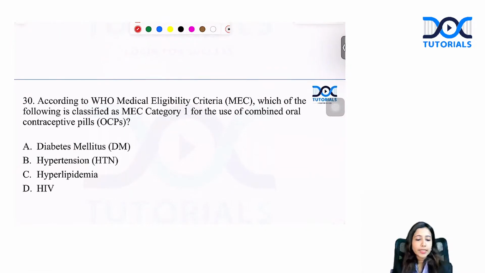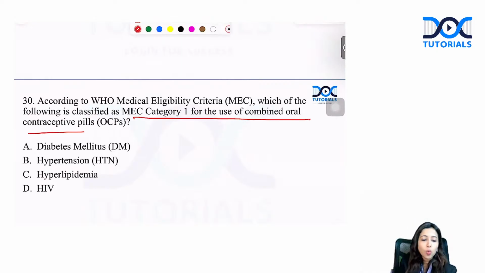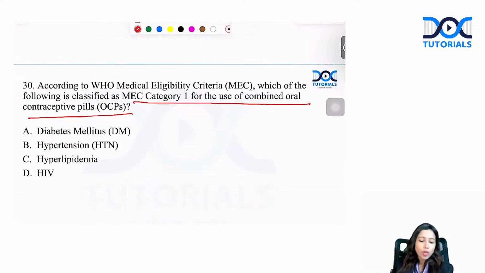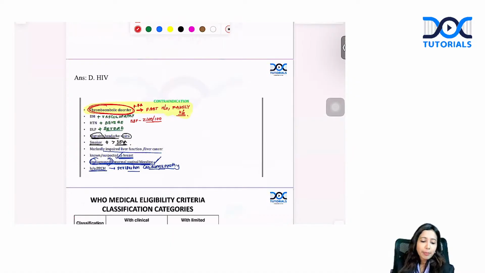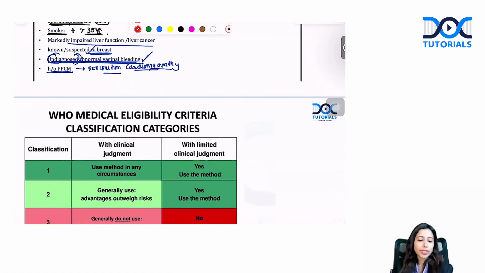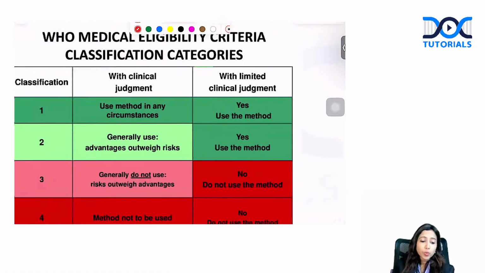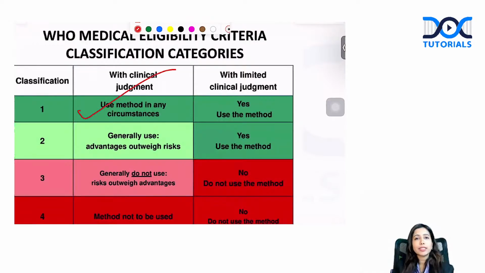Let's move to the next question. In this question, they had asked about the MEC 1 for OC pills use, medical eligibility criteria. So for the medical eligibility criteria, MEC 1 means there is no contraindication at all. You can use the method in any circumstances. MEC 2 means the advantages outweigh the risk. MEC 3 means generally we do not use, the risk outweighs the benefit.